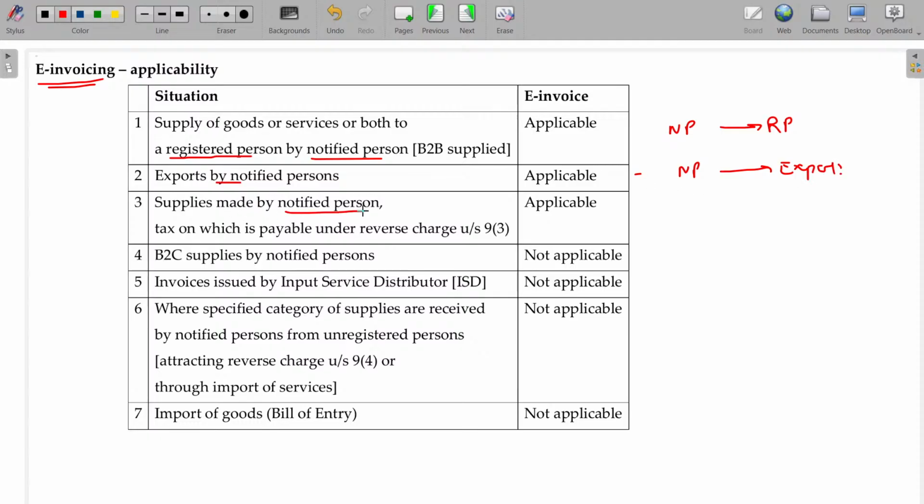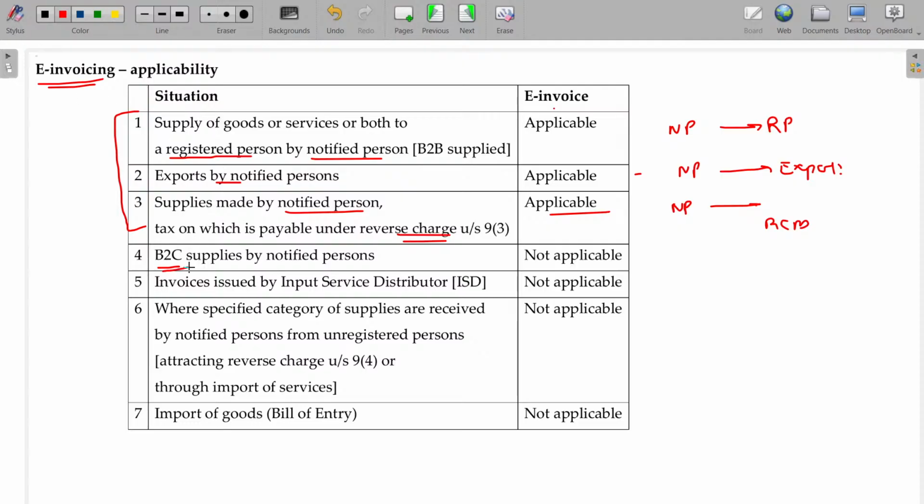Supplies made by notified persons, tax on which is payable under RCM. Notified person supplies, but RCM is applicable. What about the e-invoice scenario? By that time also applicable. In these 3 cases, e-invoice is applicable, mandatory.